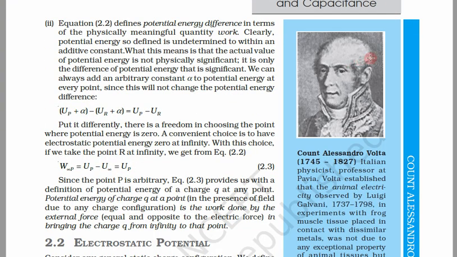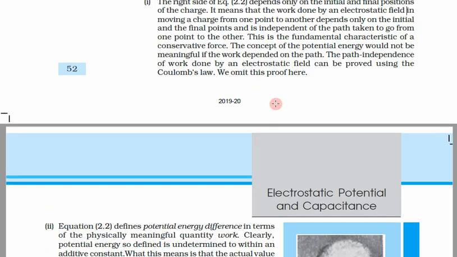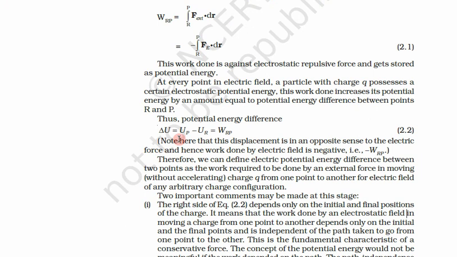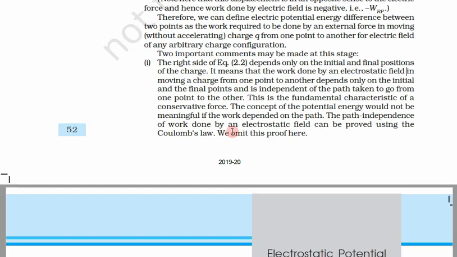Now the second thing is equation 2.2, that means delta U is equal to U_P minus U_R, which is equal to W_RP.